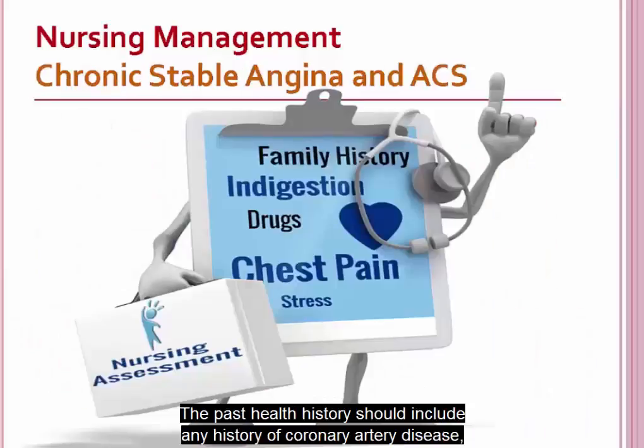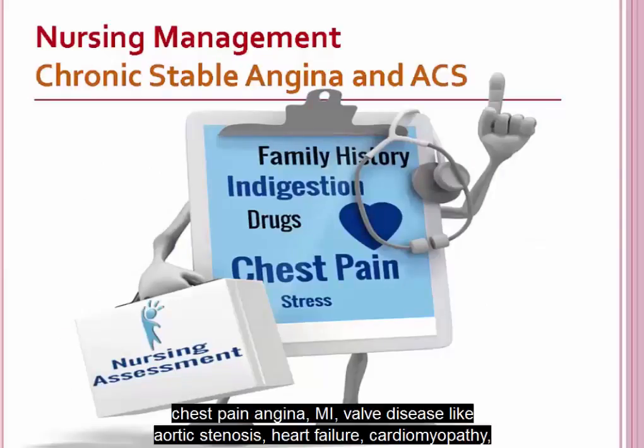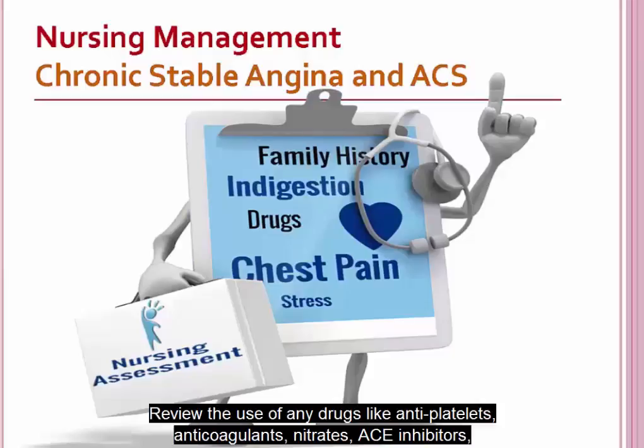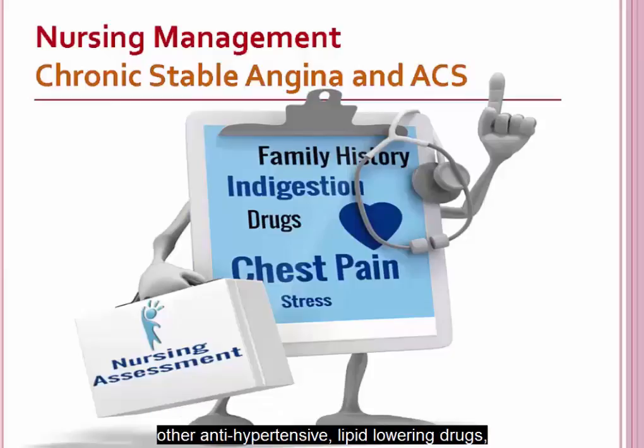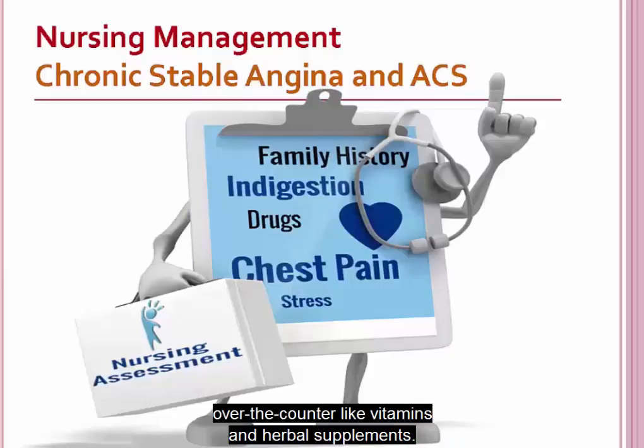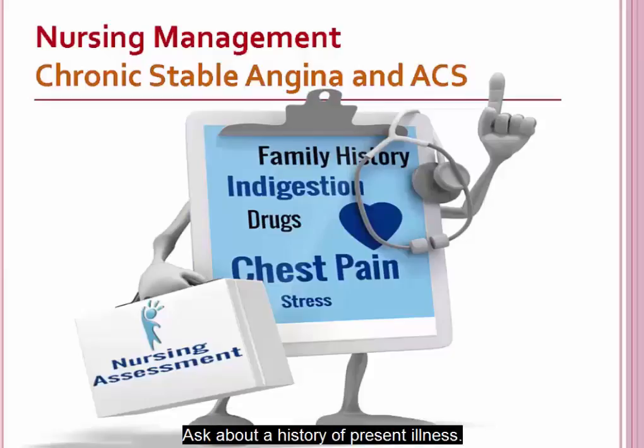The past health history should include any history of coronary artery disease, chest pain angina, MI, valve disease like aortic stenosis, heart failure, cardiomyopathy, hypertension, diabetes, anemia, lung disease, or hyperlipidemia. Review the use of any drugs like antiplatelets, anticoagulants, nitrates, ACE inhibitors, other antihypertensive, lipid-lowering drugs, over-the-counter like vitamins and herbal supplements. Ask about a history of present illness.